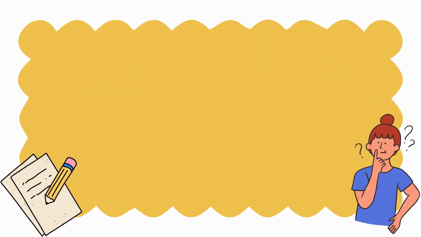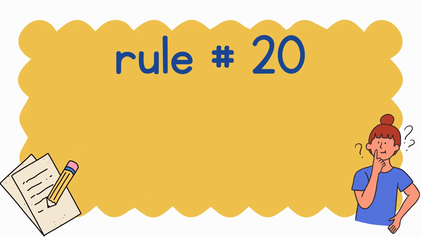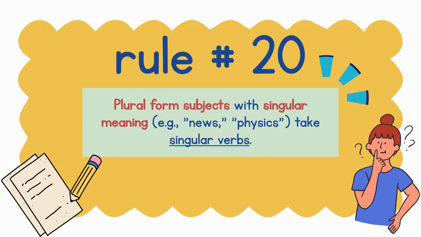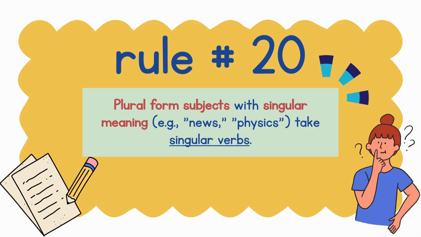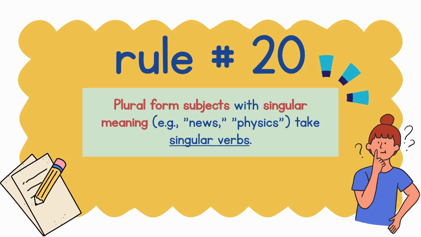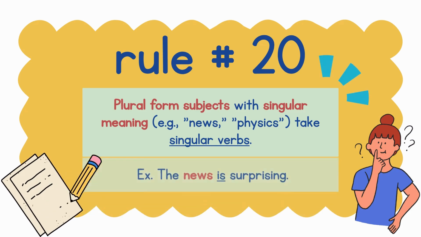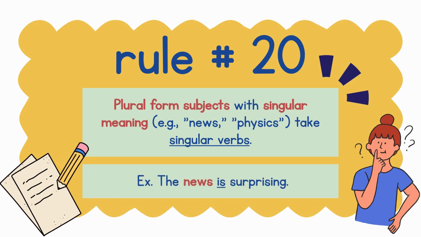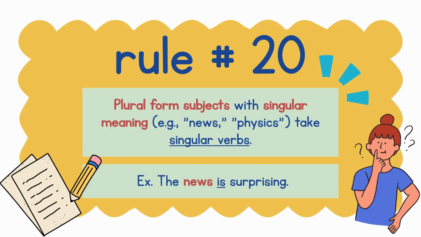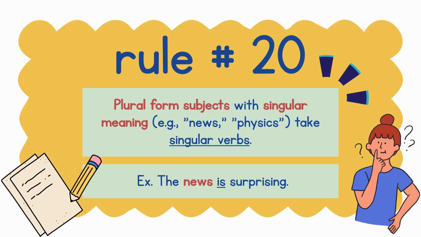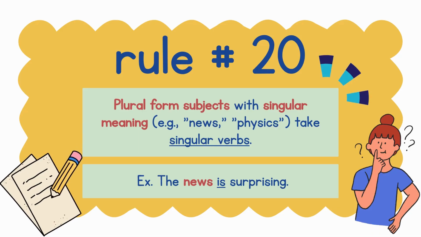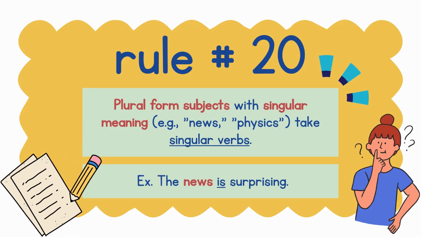And the last one is rule number 20. Plural form subjects with singular meaning, like news and physics, take singular verbs. Example, the news is surprising. Since the subject news here is singular in meaning, even if it's plural in form, still we should take the singular verb is.